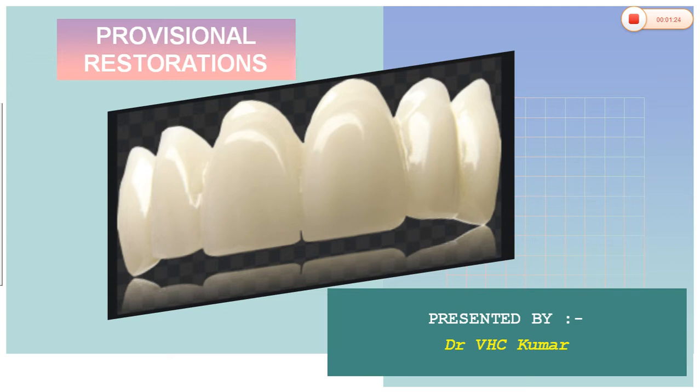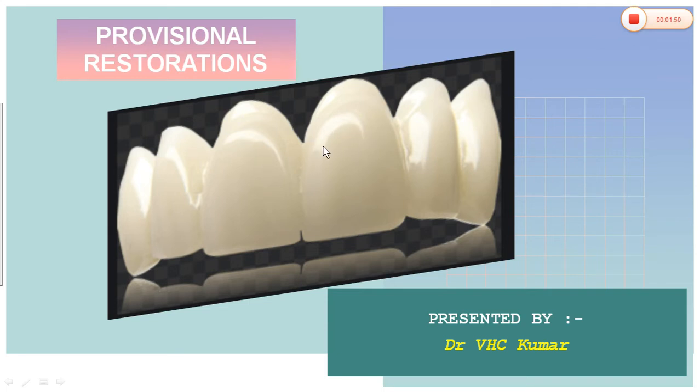Interim means time being, from the point of making the impression until the final restoration is ready, a time period of at least 10 days to 2 weeks. In this time period, we give these crowns or bridges to serve the purpose only for a limited period of time.